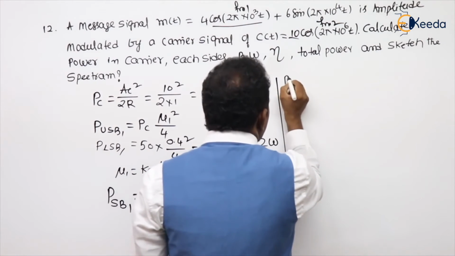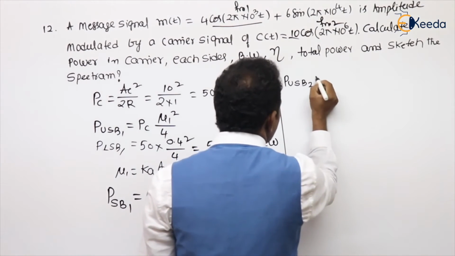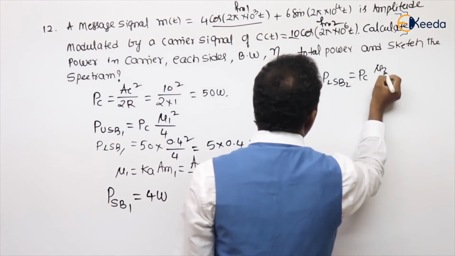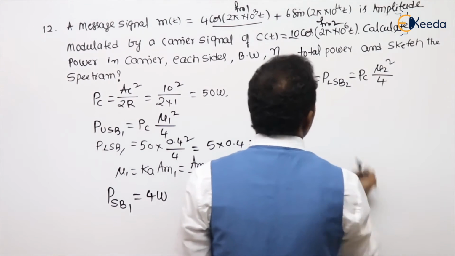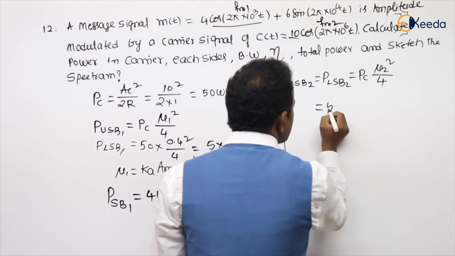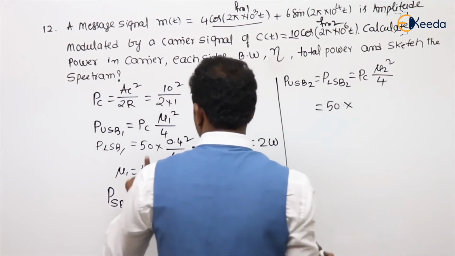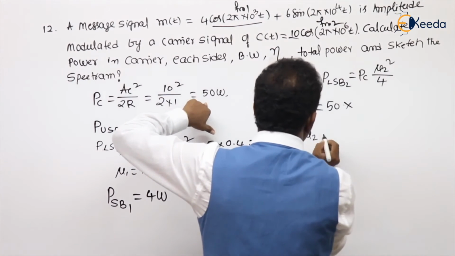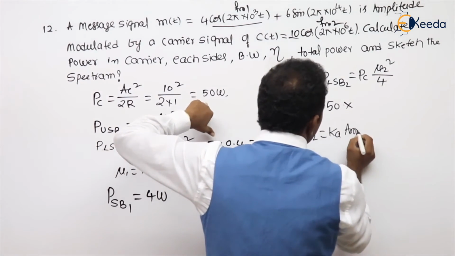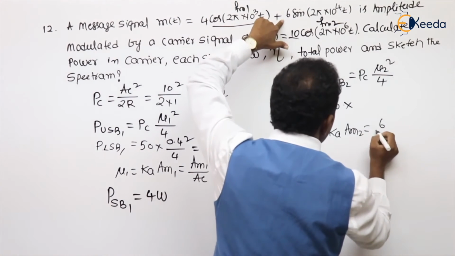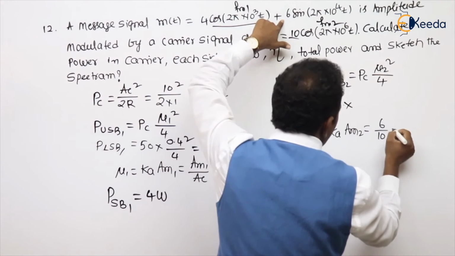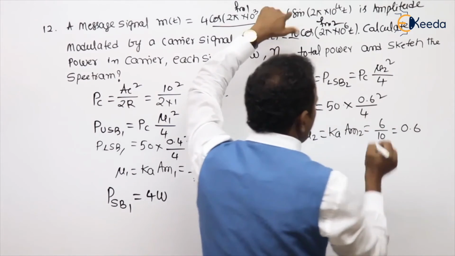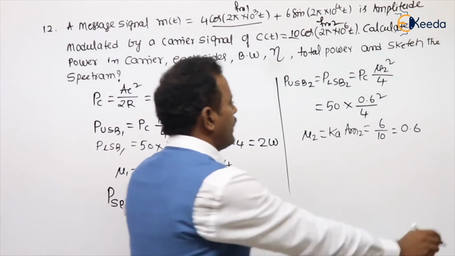Next, what about the USB 1, USB 2 or LSB 2? It is Pc into mu2 square by 4. PC value is 50 into mu2 square by 4. What is the mu2 value? Ka into AM2. AM2 is given 6. Ka means 1 by AC, 10. So 0.6, 0.6 whole square by 4. Are you understanding my point?